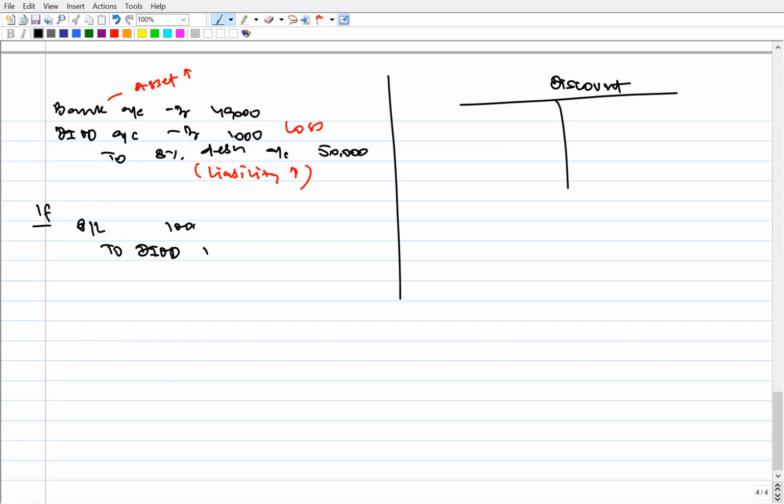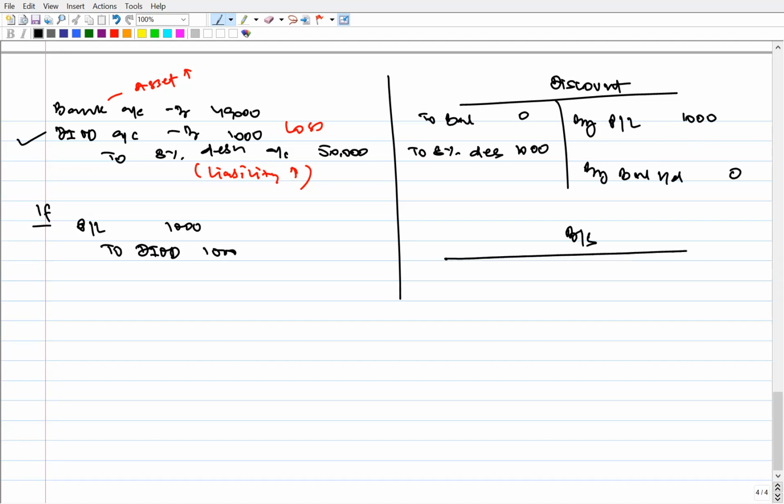If we would have written off, then the entry would have been P&L account debit to discount on issue of debenture. In that case, opening balance suppose is 0, to 8% debenture 1,000, and second entry by P&L. If you would have written off by P&L 1,000, closing balance of discount account would have been 0, and in the balance sheet the discount account would be 0 opening, closing 0. So the difference would also have been 0.